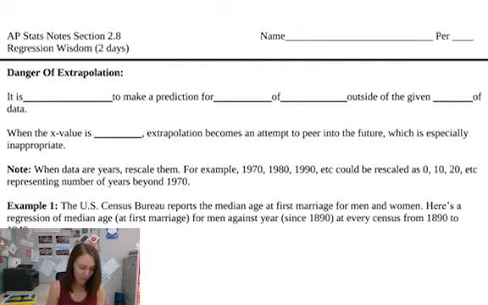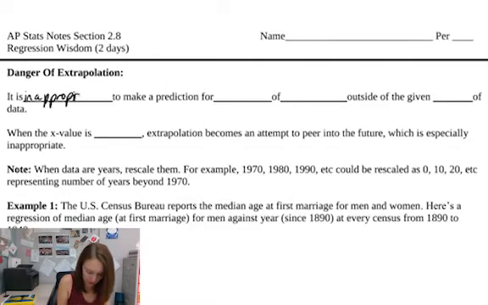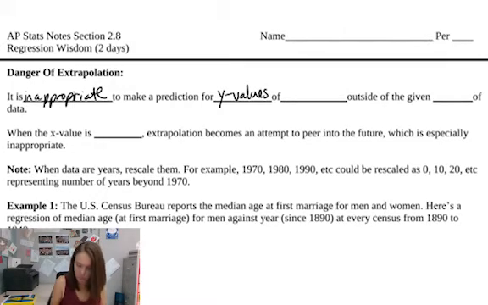So the first one we want to talk about is the danger of extrapolation. It is inappropriate to make a prediction for y values of x values outside of the given range of data.